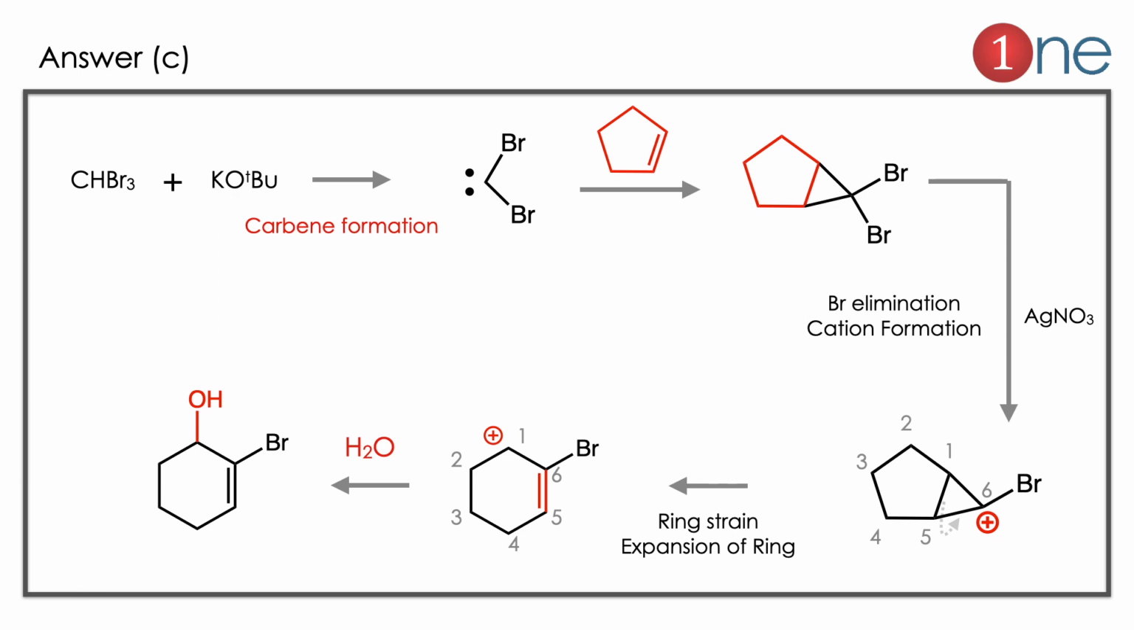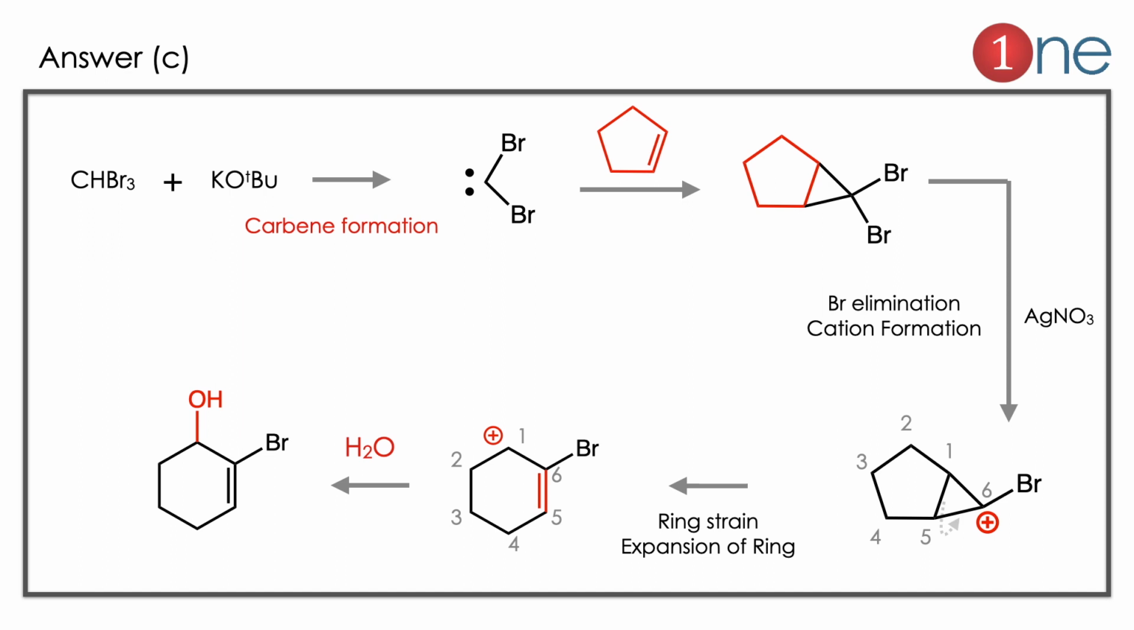The answer is C. Let us see how. The starting material is bromoform. It's basically a carbene formation at the first step. The carbene formed from the bromoform, the dibromocarbene, will be formed. Then the carbene can attack the double bond, forming an epoxide-like bridged carbon. So the carbon is there, two bromines are there.